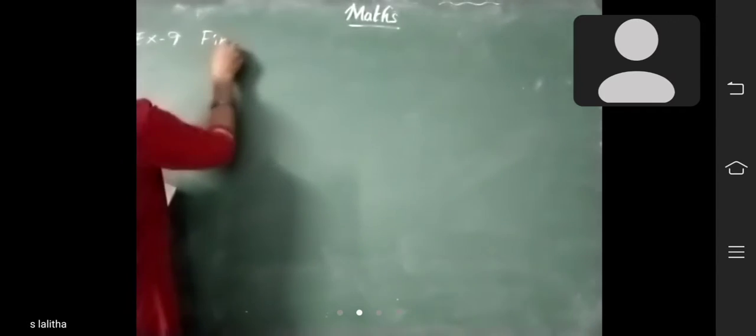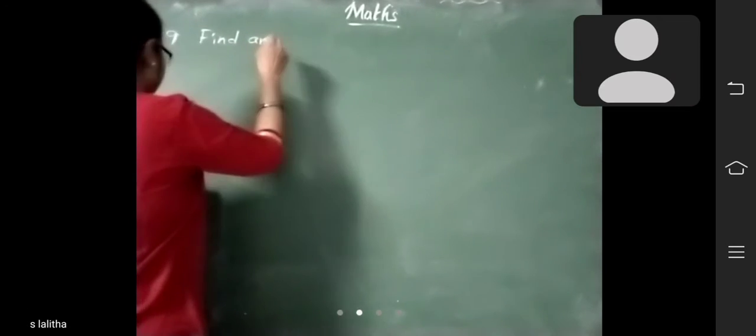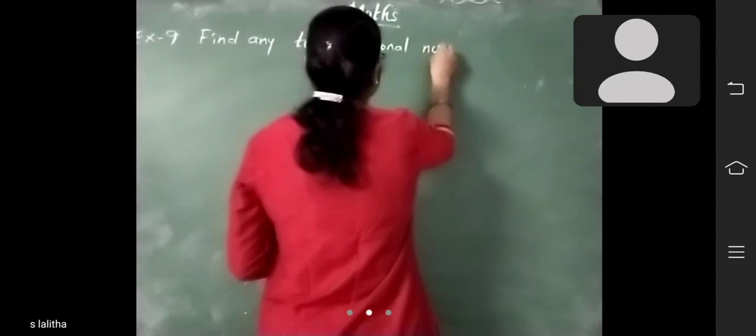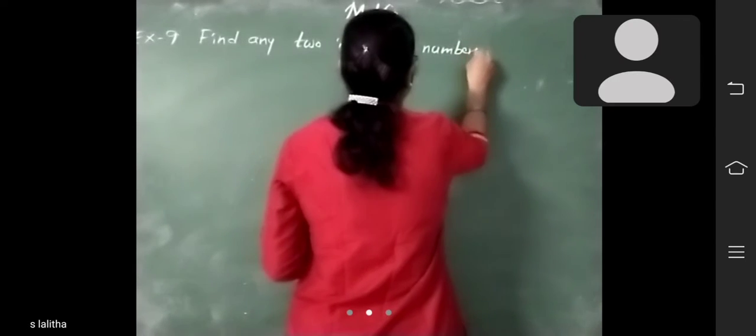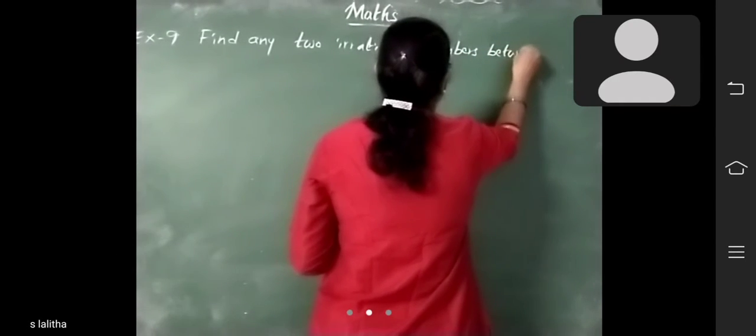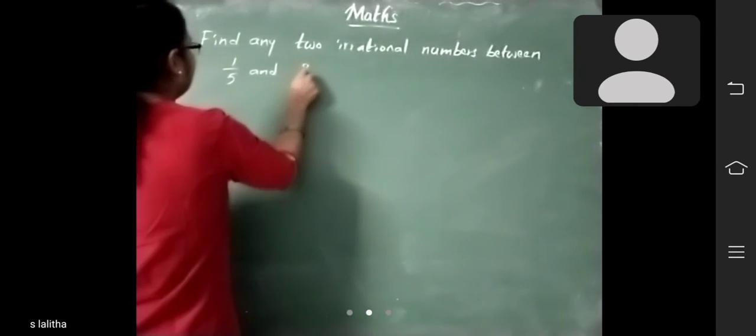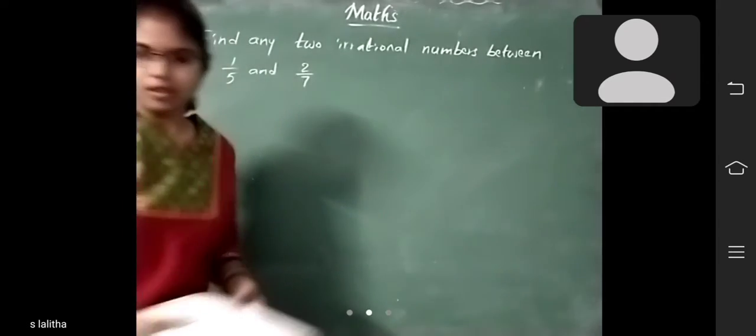Next, example 9, see children. Find any two irrational numbers between 1 by 5 and 2 by 7.